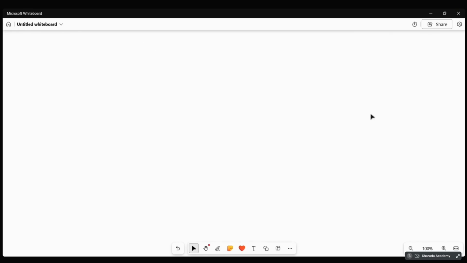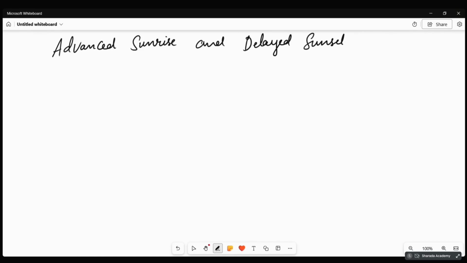Next, about advanced sunrise and delayed sunset. Okay, so this is also the same way the stars look higher, no? It looks a little bit higher than the actual position. The same way it happens for the sun also. So the sun looks a little higher than it actually is, because of atmospheric refraction only.